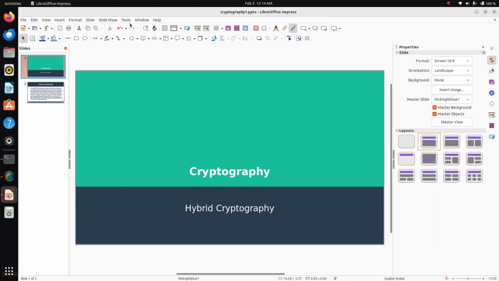Today I will be showing you one video on Flask. So today's topic is cryptography. Everybody knows what cryptography is. There is one type of cryptography, symmetric key cryptography, where only one key is used. Then another is asymmetric key cryptography, where two keys are used.